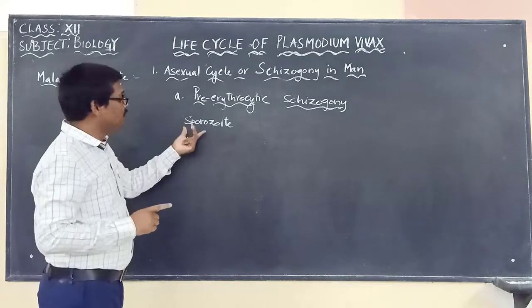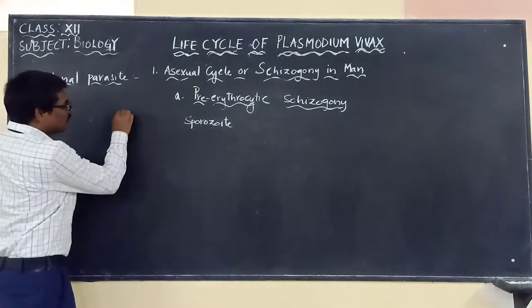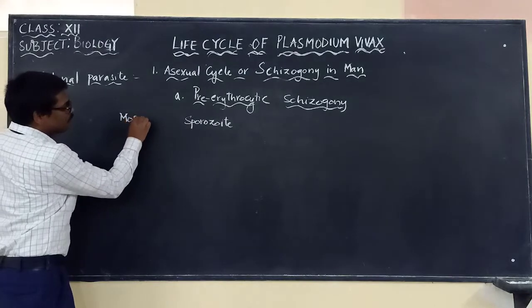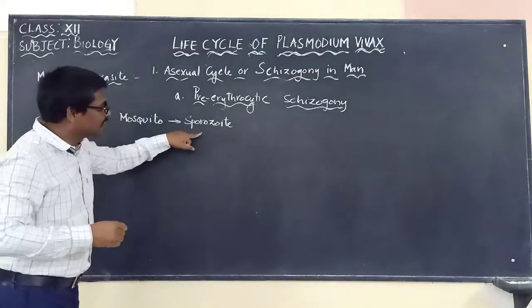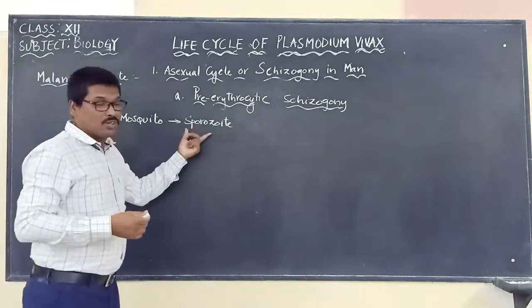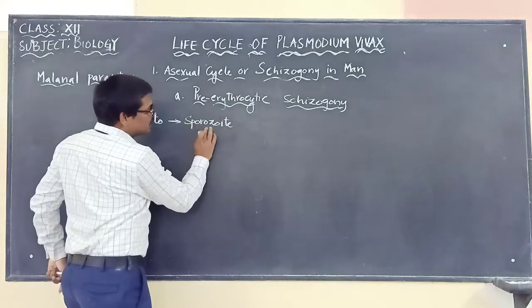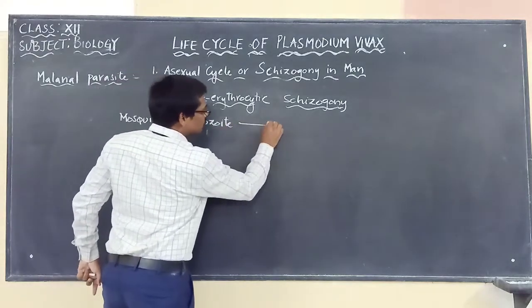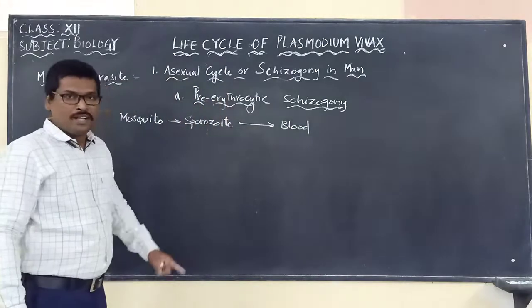What is the shape of this? Sickle shape. And what is that mosquito? The female Anopheles mosquito. The female Anopheles mosquito injected what into the body? Sporozoite. Now the sporozoite is present in what? It is present in the blood. It enters into the blood now.